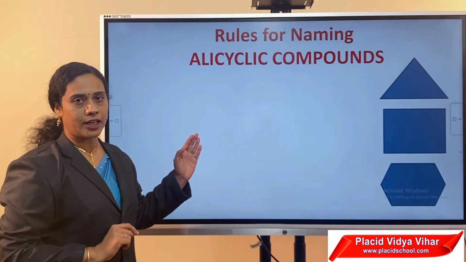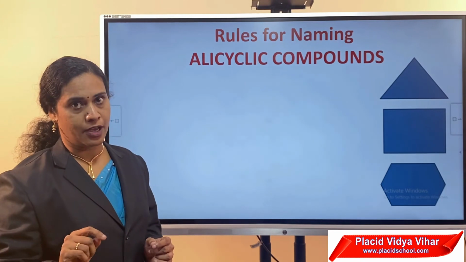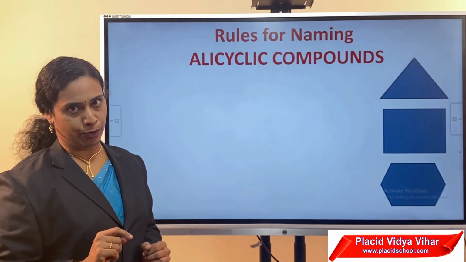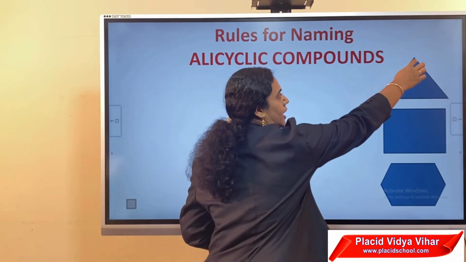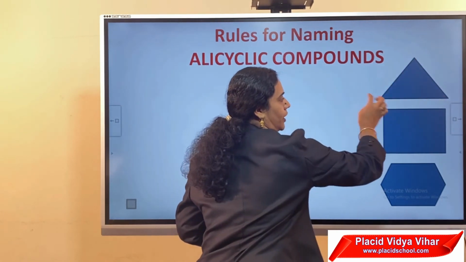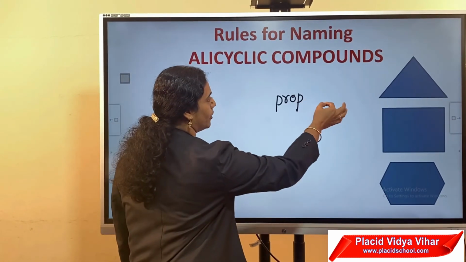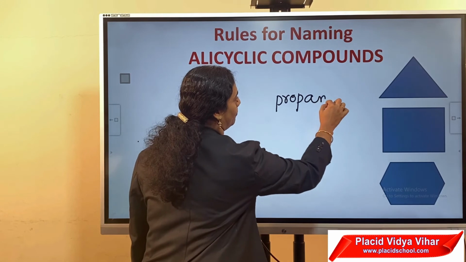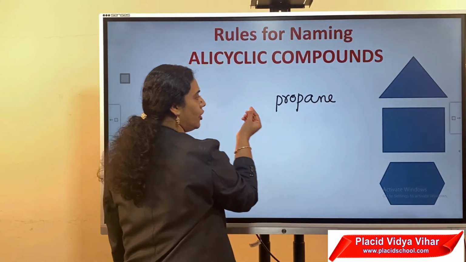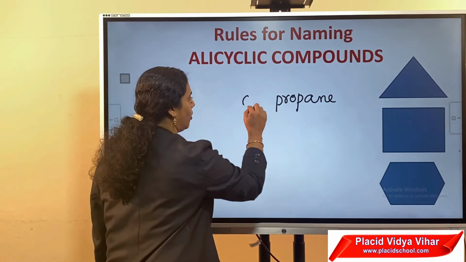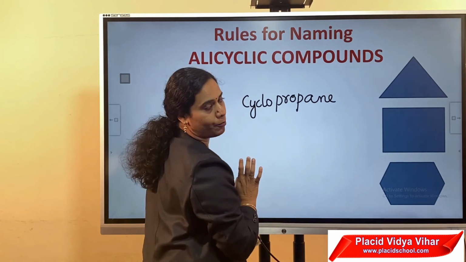Rules for naming alicyclic compounds. For alicyclic compounds, we have to use cyclo as a prefix for the organic compound. For example, this cyclic compound consists of three carbon atoms, 1, 2, 3. Therefore, word root prop, single bonded saturated compound, propane, but this is a cyclic compound, a closed structure. So here we have to use cyclo as a prefix. So the name of the compound is cyclopropane.